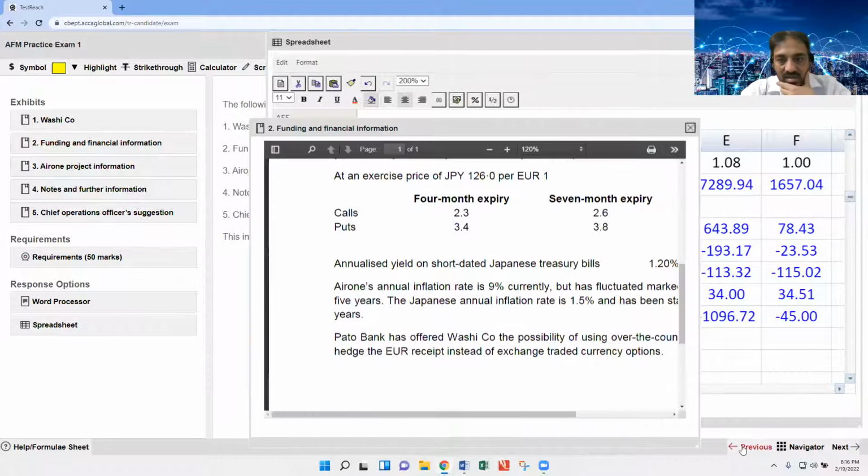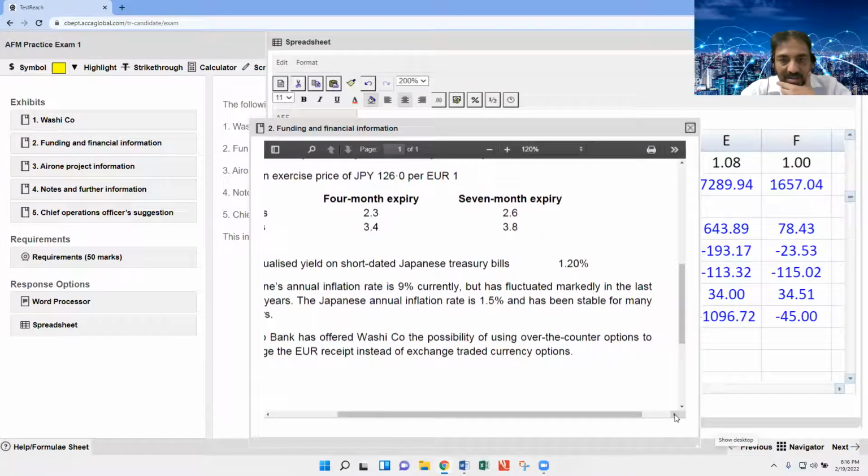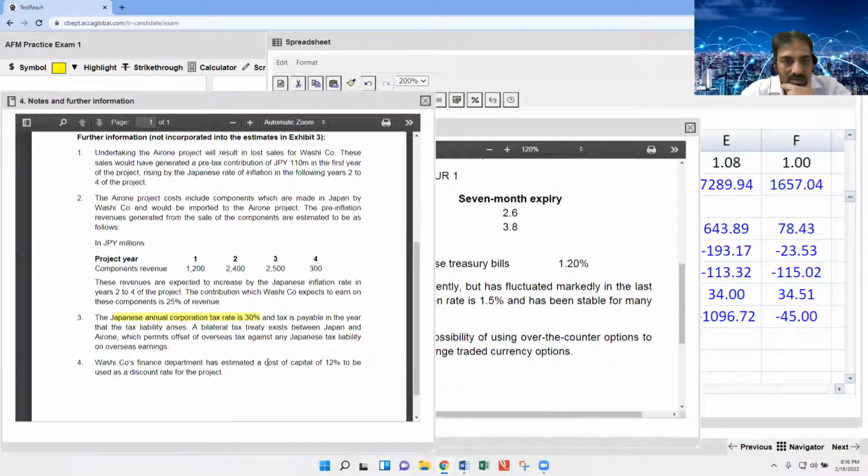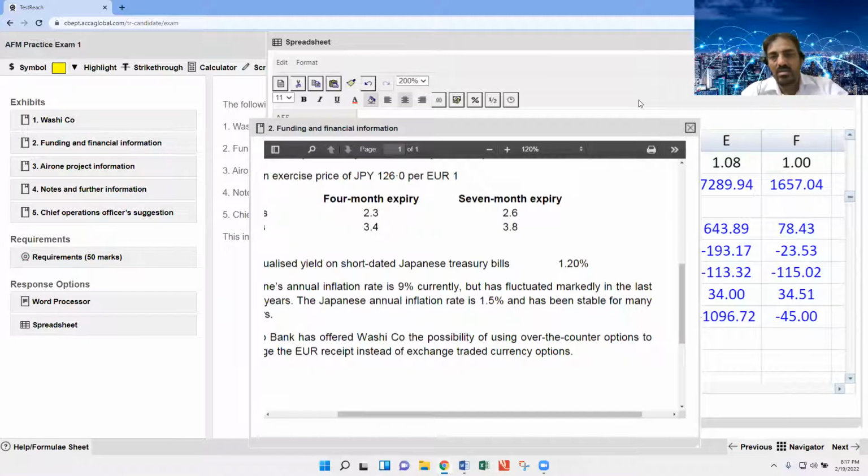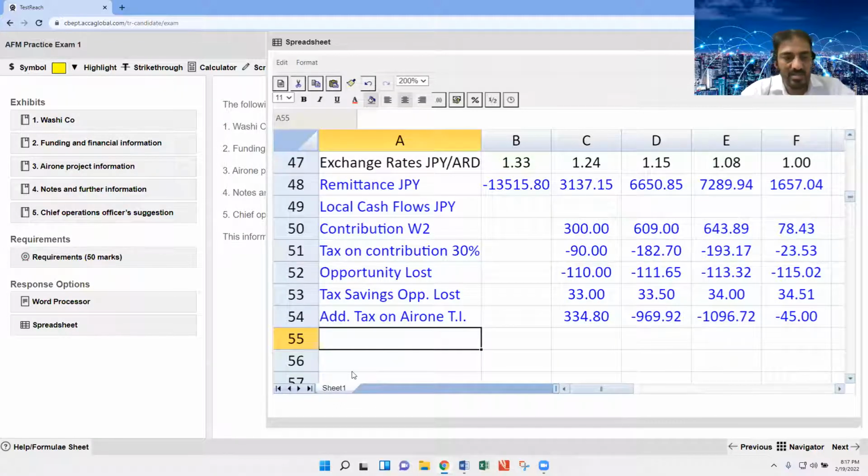What is the cost of capital? The cost of capital here is 12%. Discount rate 12%.